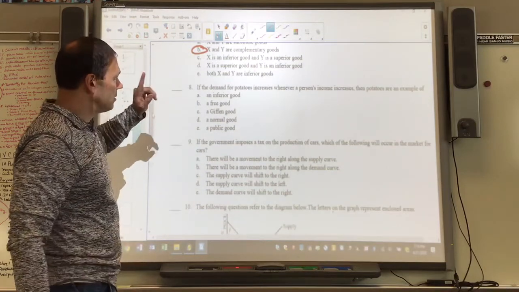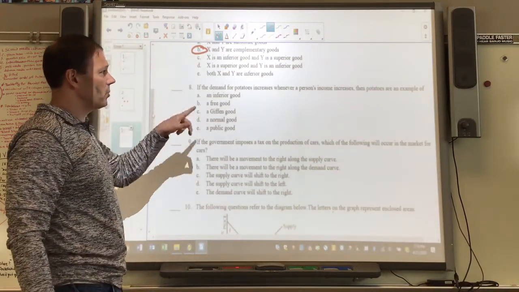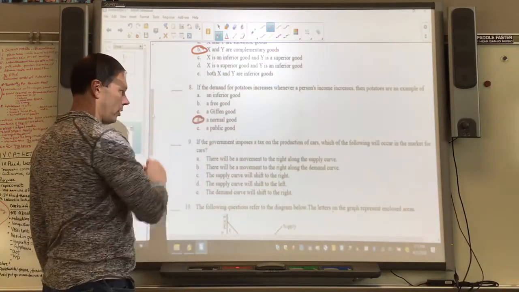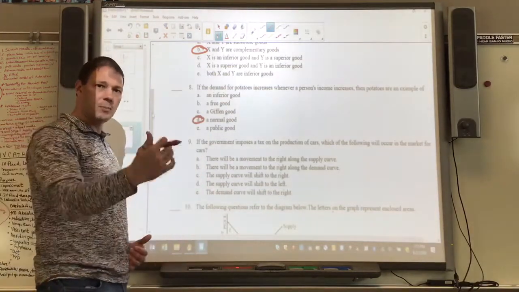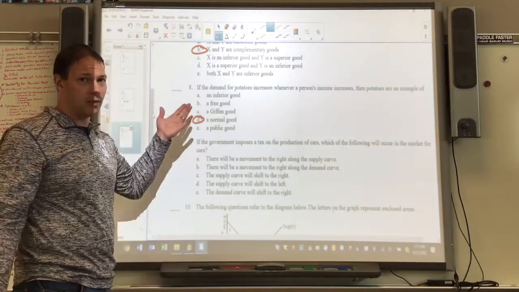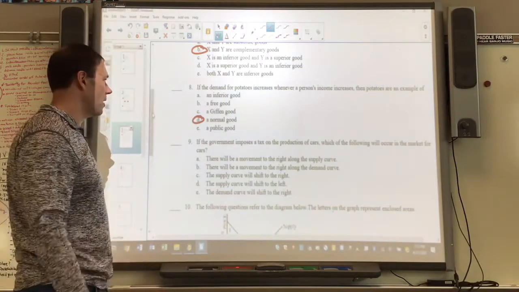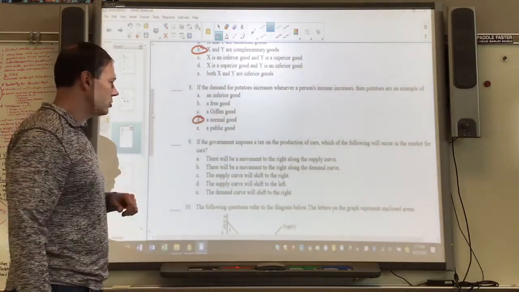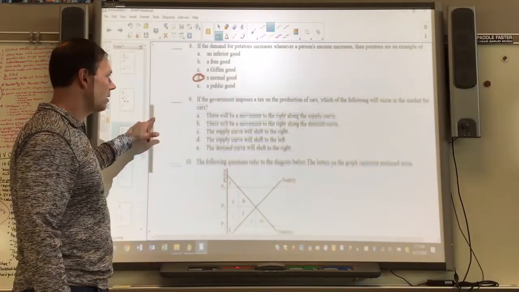Number 8, demand for potatoes increases when a person's income increases. That must be a normal good. Okay, so income goes up, you buy more, that's a normal good. By the way, there is such a thing, well, it's a theory, a thing called a Giffen good. That wasn't just made up. We didn't talk about it because it's not something that's going to show up, but it's an interesting concept. If you're ever curious, ask me about it, I'll be glad to tell you.